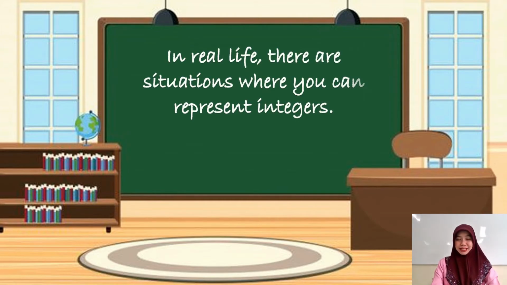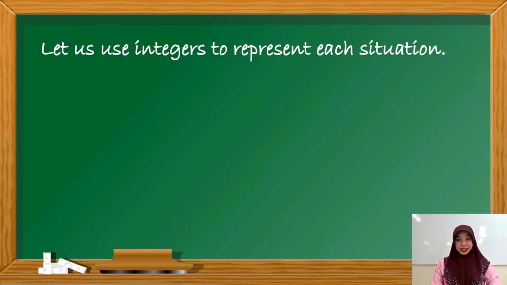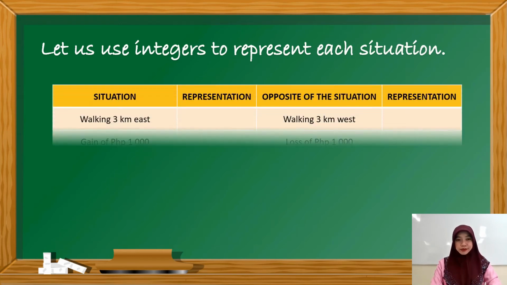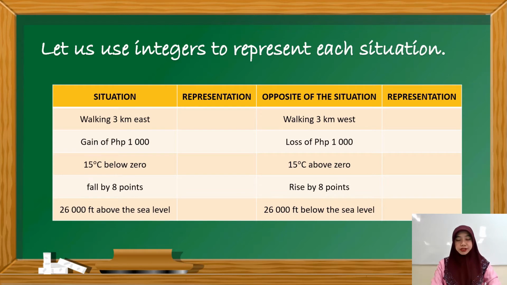Amazing, isn't it? Now let's try to use integers in real-life situations. Let us use integers to represent each situation. So we have a chart here with 4 columns. The first column is the situation. The second column is the representation using integers of the first column. Third column is the opposite of the situation. And lastly, the fourth column is the representation using integers of the third column. Okay, so let's have the first one. Walking 3 kilometers east. Is east in the right direction or on the left direction?